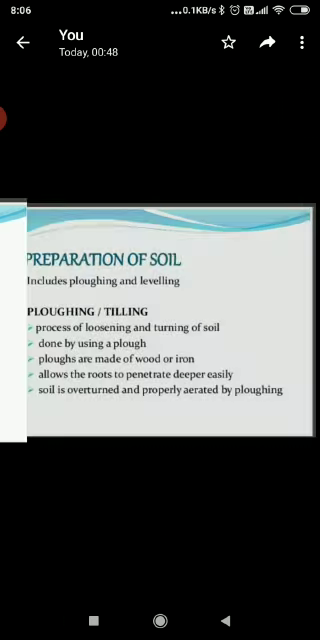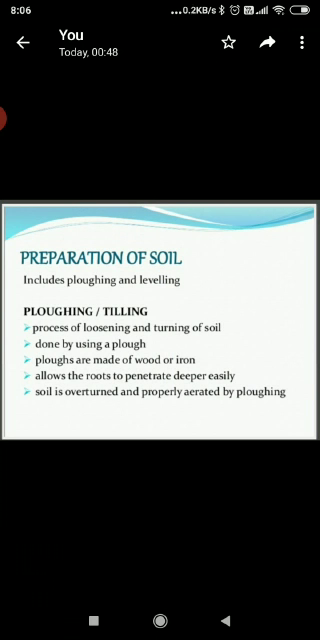So let's start with the preparation of soil. It is the first step of growing crops. It involves loosening and turning of soil. Preparation of soil involves two steps, plowing and leveling. So what is plowing? The process of loosening and turning of soil is called plowing or tilling. This is done by using a plow which is either drawn by a pair of bulls or driven by a tractor.